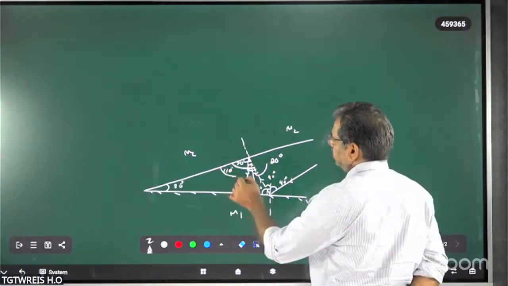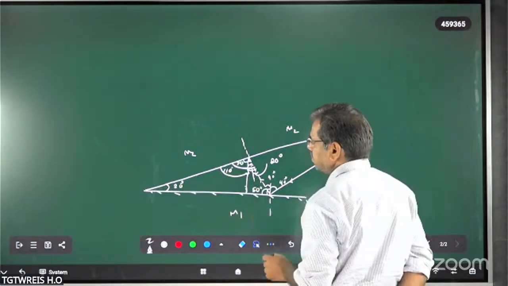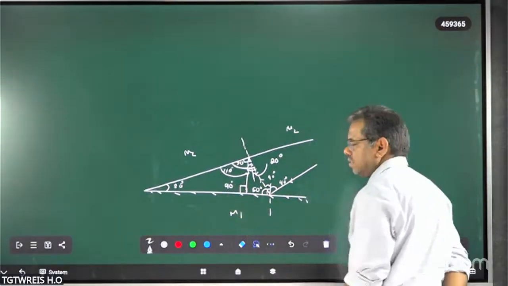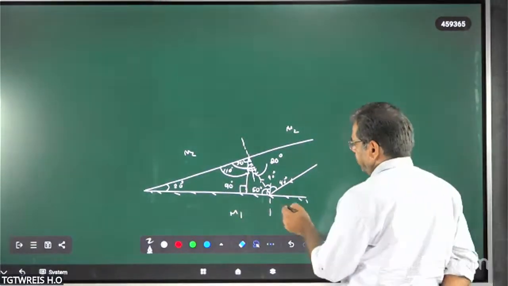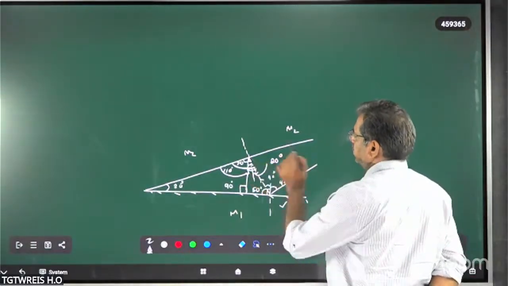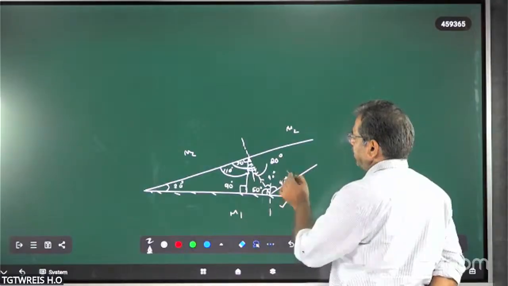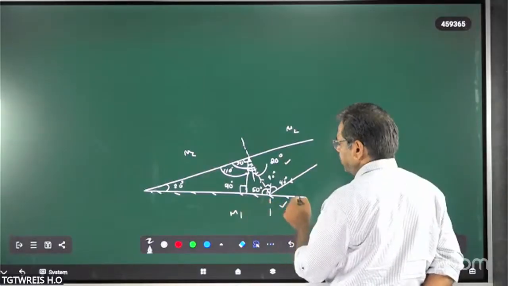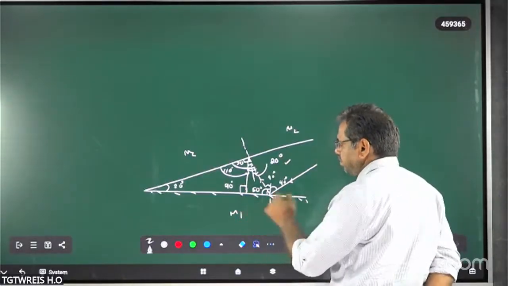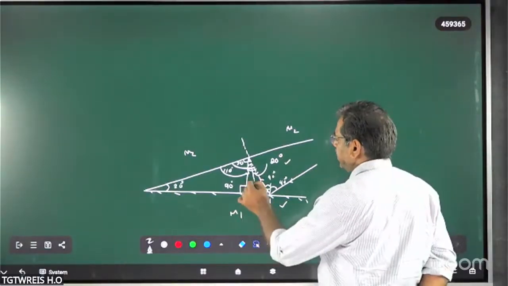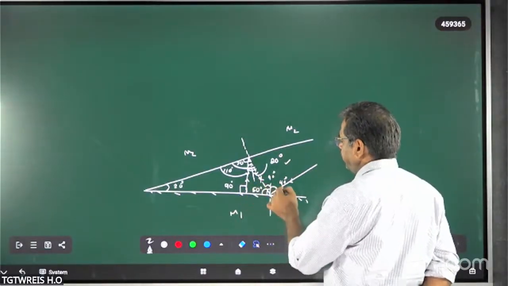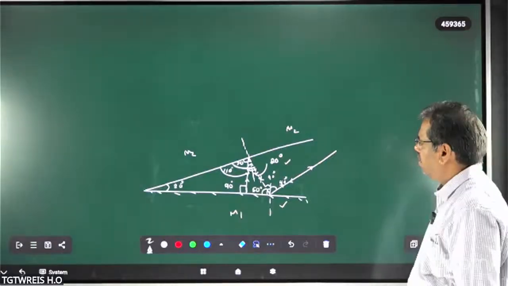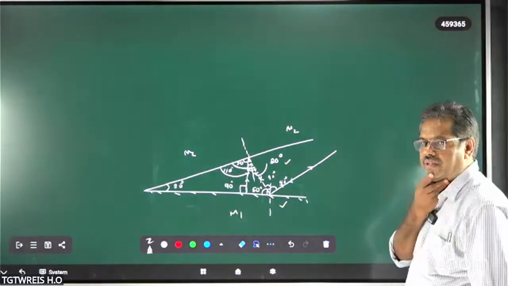In this triangle, this is equal to 70. 70 plus 20 is equal to 90. And the remaining angle, we will get how much? 90 degrees. So for the first reflection, it is going toward the plane mirror M2 with an angle of incidence equal to 20 degrees. After the second reflection, it is going to be incident again normally on the first plane mirror. Then again it rebounds back, and it retraces its path.